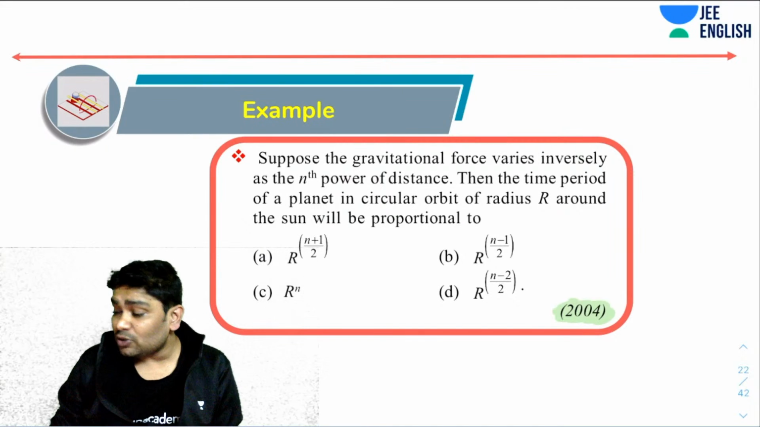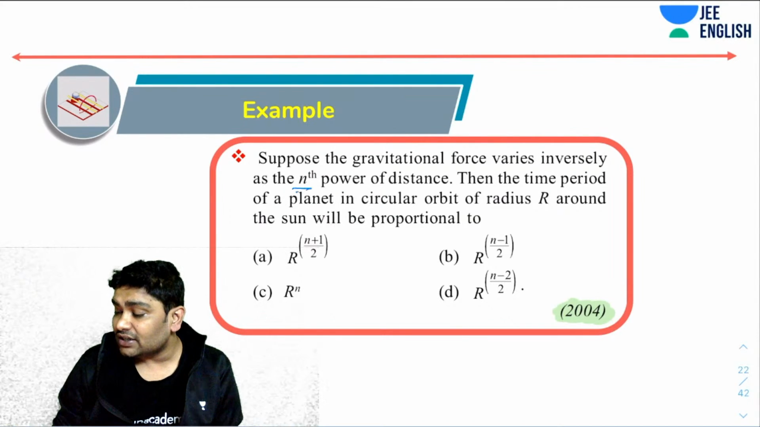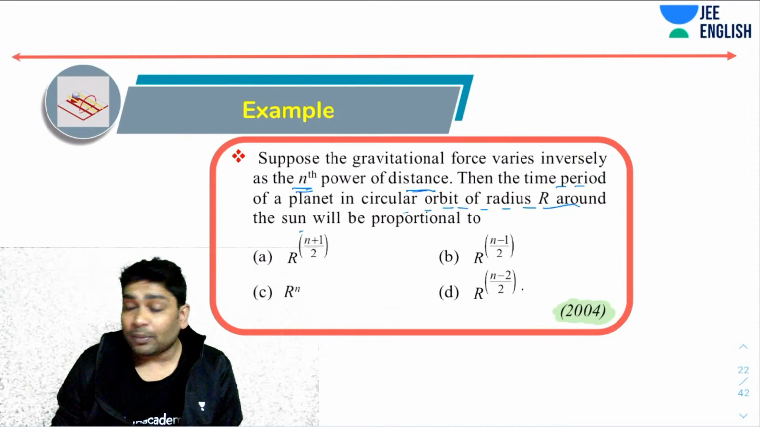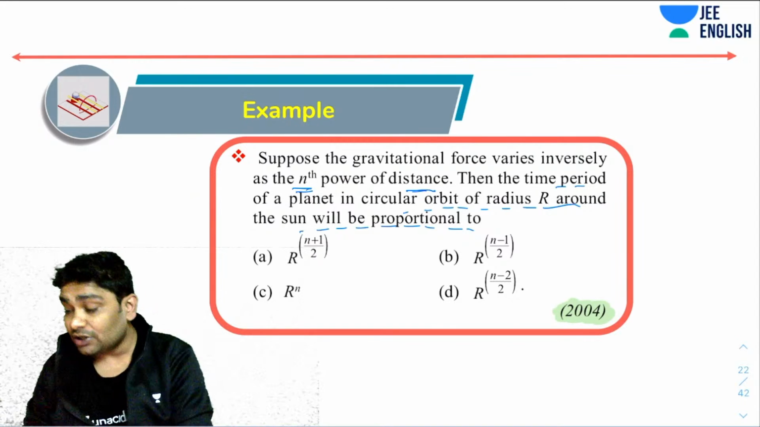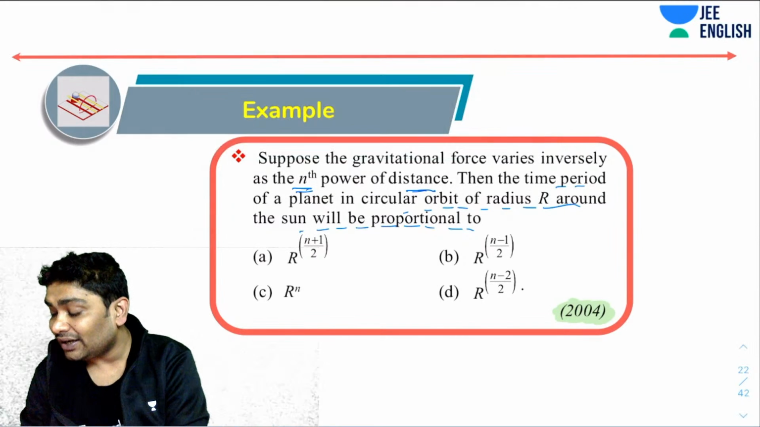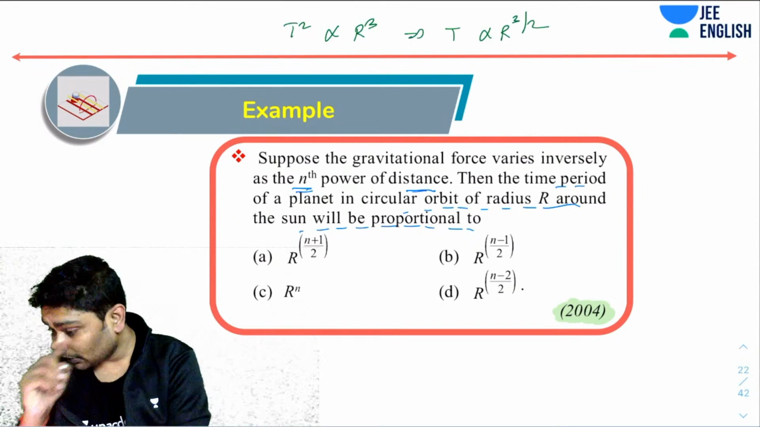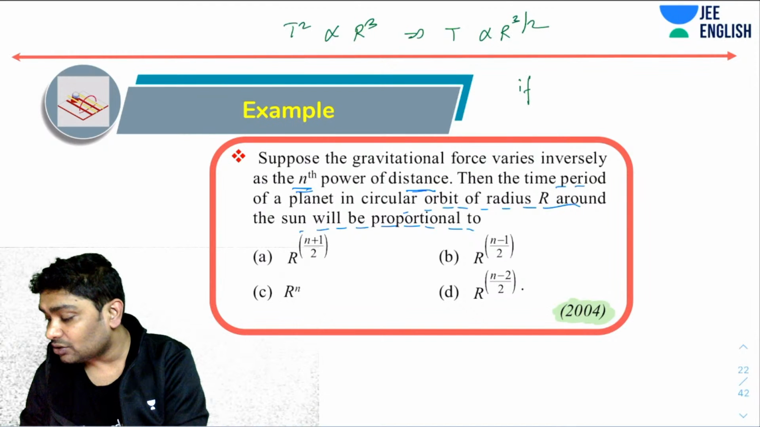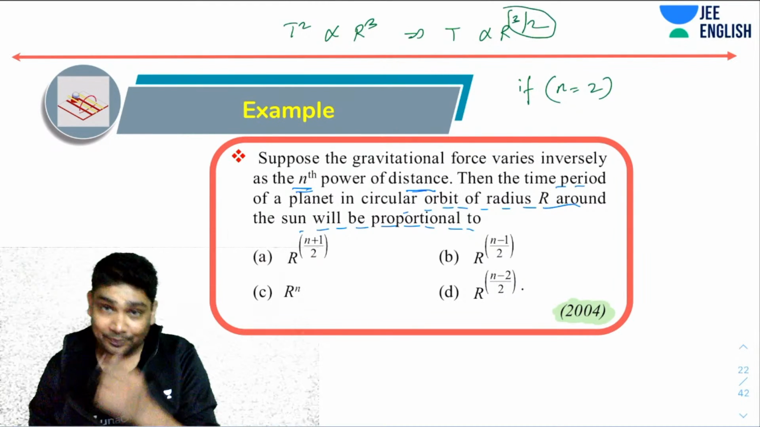Here it says, suppose the gravitational force varies inversely with nth power of the distance. Then the time period of revolution around the sun will be proportional to. Now, if you remember your Kepler's law, you know the answer that T square is directly proportional to r cube. So T is directly proportional to r to the power 3 by 2. So I know if n is 2, then the answer comes out to be 3 by 2. Correct?